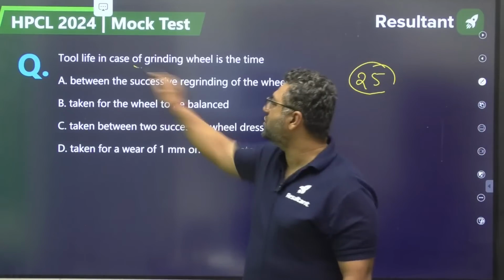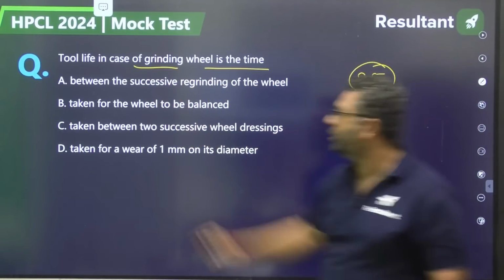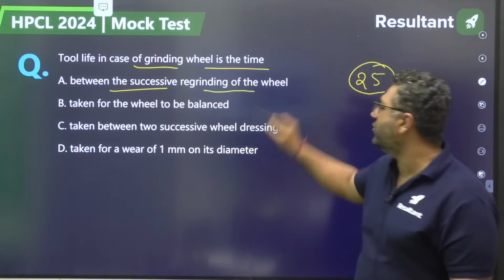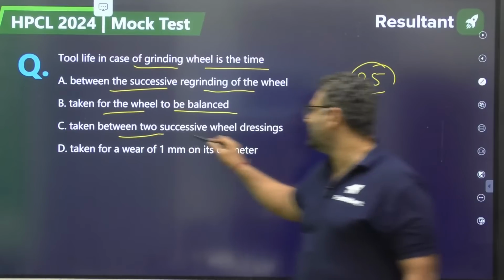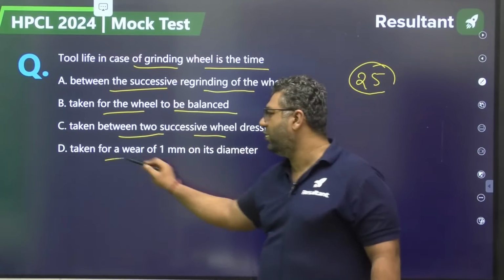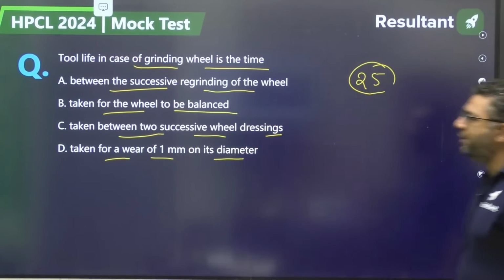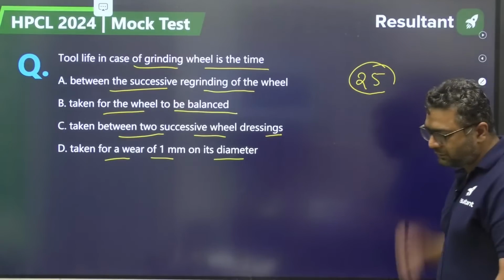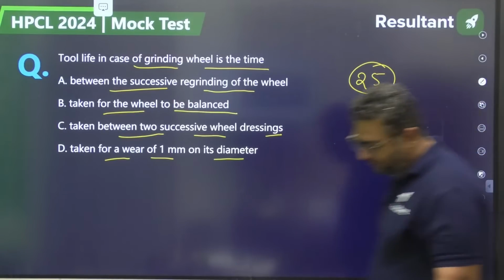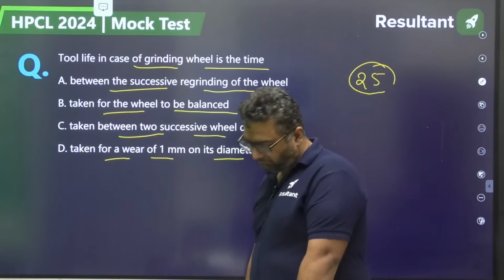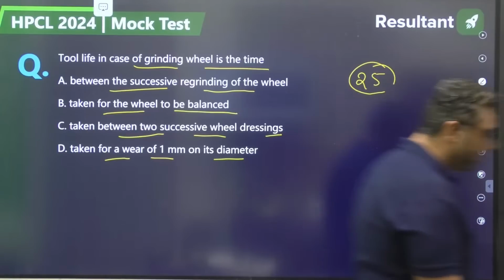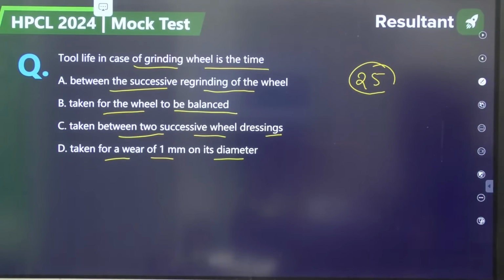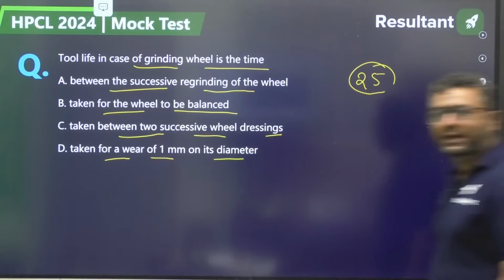Tool life in case of a grinding wheel is the time between the successive regrind of the wheel, taken for the wheel to be balanced, taken between two successive wheel dressings, or taken for a wear of 1 mm on its diameter. Tell me guys, question number 25. Sai is saying A or D, mechanical body saying A.